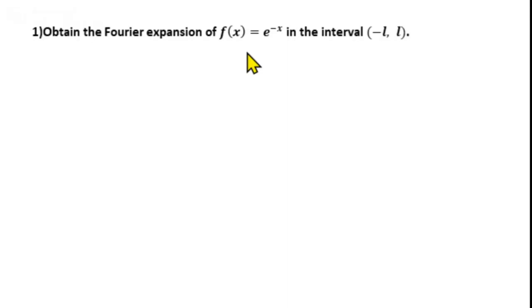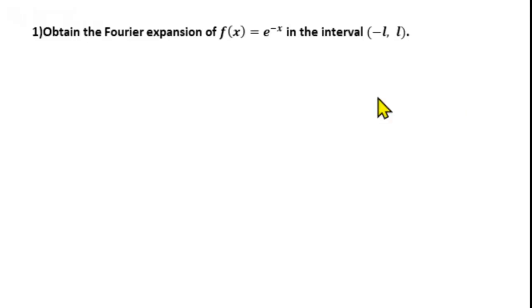So, f of minus x is: replacing x by minus x on both sides of f of x equal to e power minus x, we get f of minus x equal to e power x, which is not equal to f of x. Also, f of minus x is not equal to minus f of x. So, the function is neither even nor odd.